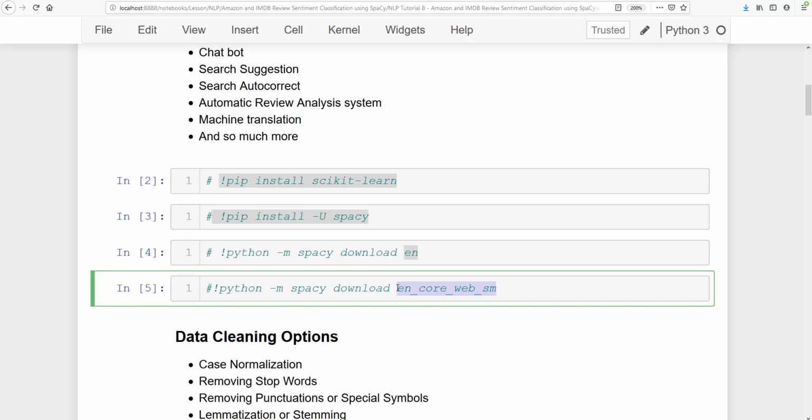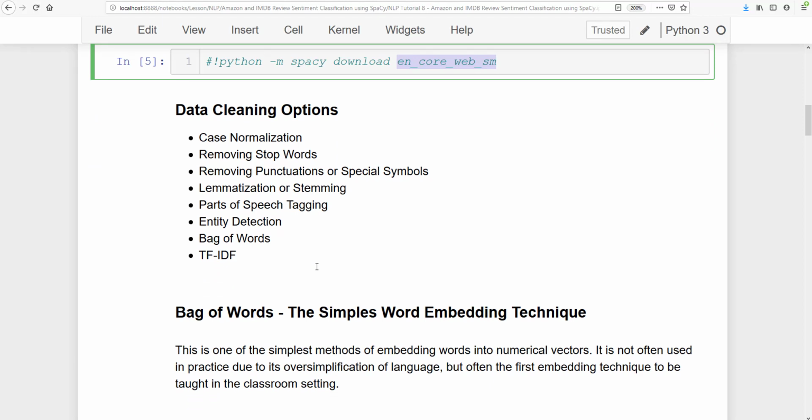There are three types of models available in spaCy. The small model is the basic model, which we can use in this lesson, and it would not affect the performance. There are also the medium and the large models. We use the medium and large models when we use a word to vector model. In this lesson we are going to use the bag of words model, but in coming lessons we will be using word to vector models, where we will need a larger model, which we can say en_core_web_md, that is the medium, or en_core_web_lg, that is for large.